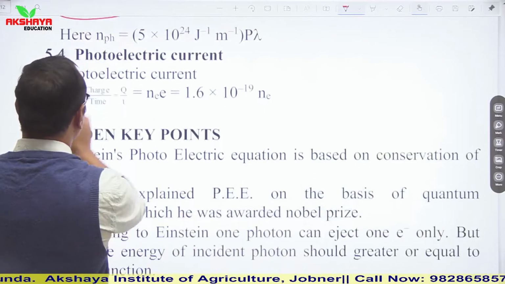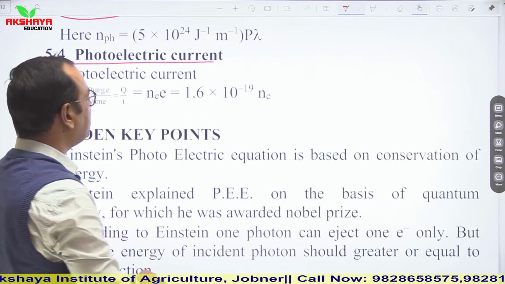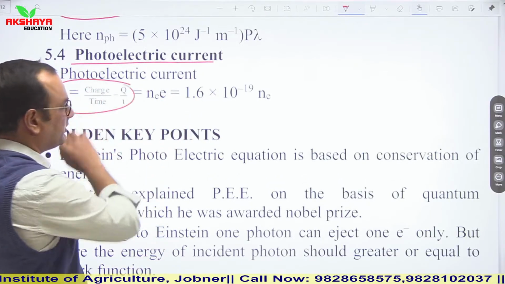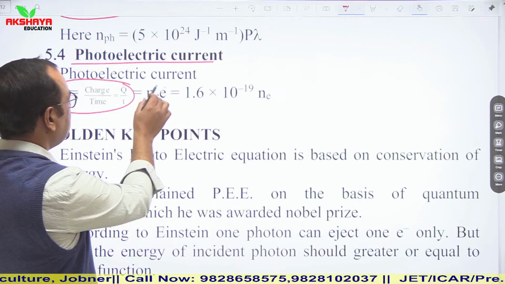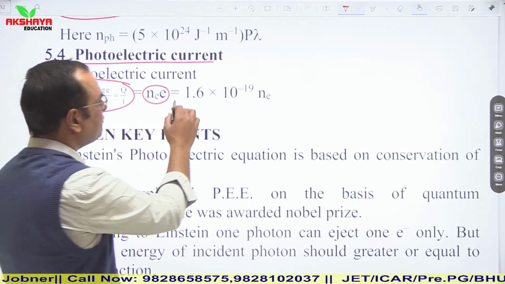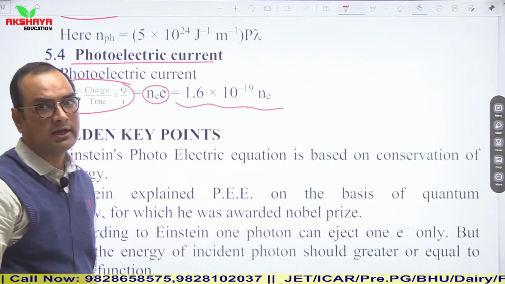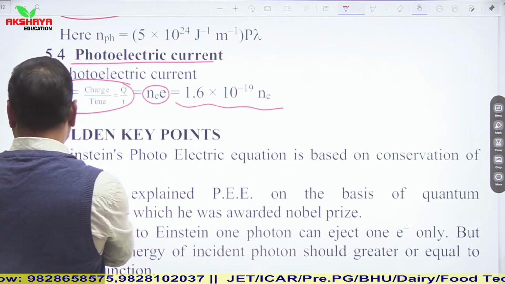Now let us talk about photoelectric current. Photoelectric current can be given as charge upon time, or we can say here it is n_e into e. It means 1.6 into 10 to the power minus 19 into n_e. So this is the general relation.